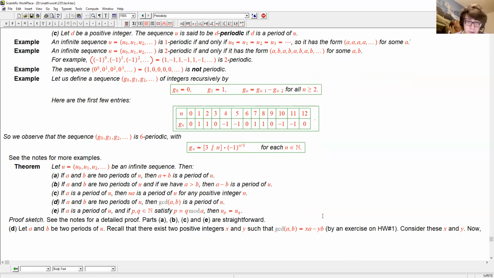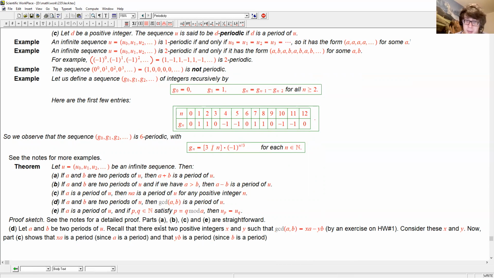Now, part C is saying any positive multiple of a period is a period. Since A is a period, this means that xA is a period. So part C shows that xA is a period, since A is a period, and similarly that yB is a period, since B is a period.